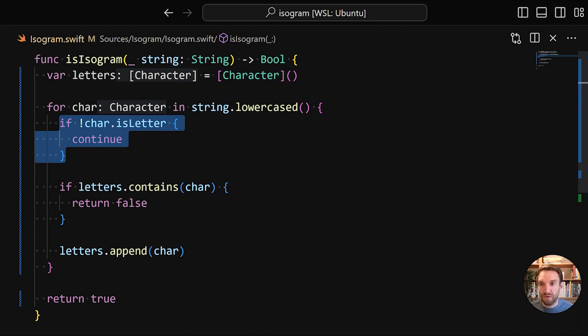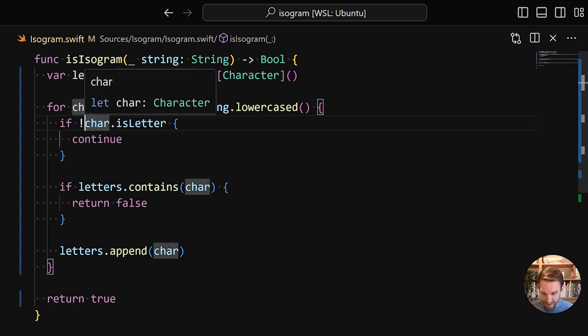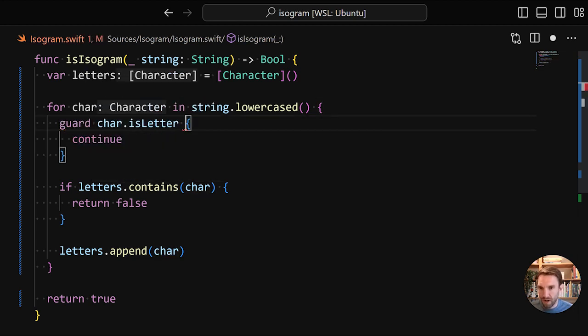This bit of code transfers flow control because there's a continue. So we can use a guard here. So instead of doing if not, we're going to do guard, and then we say else. So this has the exact same effect as we did previously, but it's more idiomatic. Because the guard will specify to the reader, you already know that there's something with control flow, whereas with the if statement, you would have to do a bit more digging to see what actually happens.